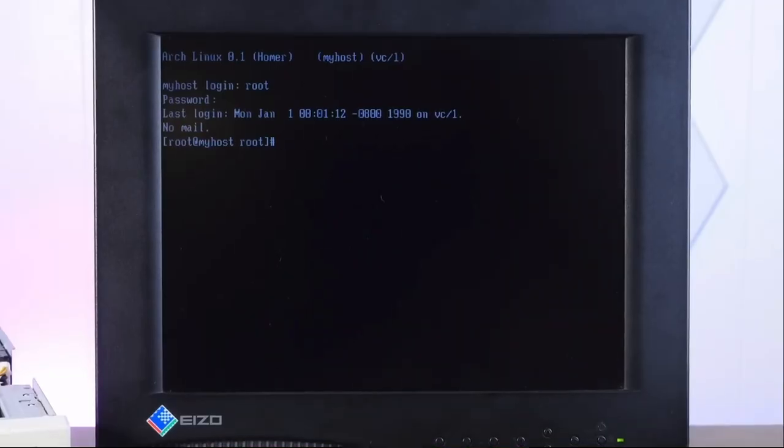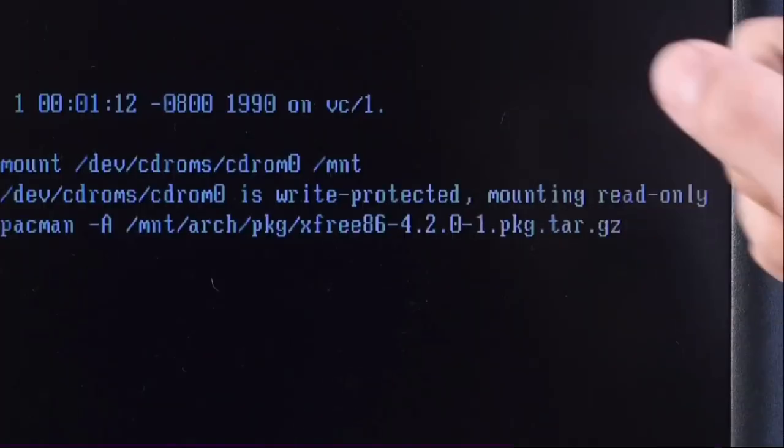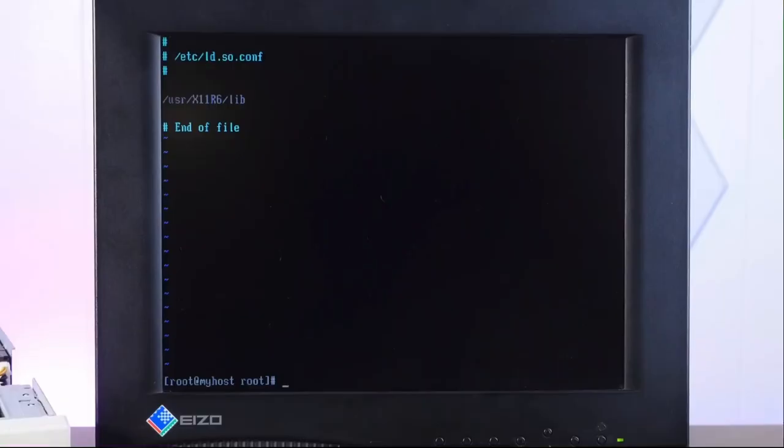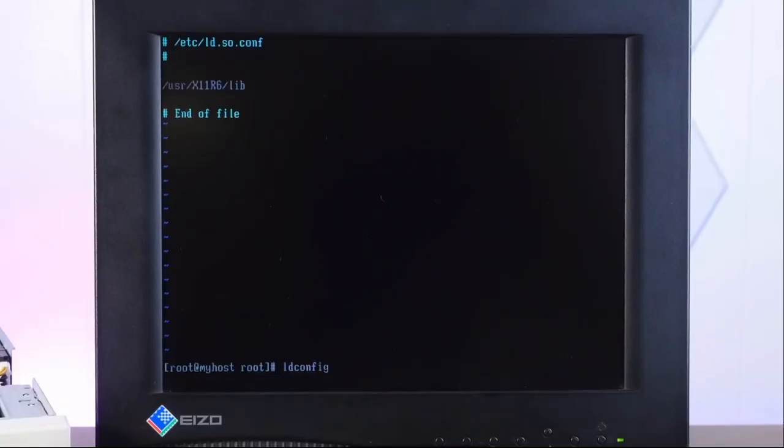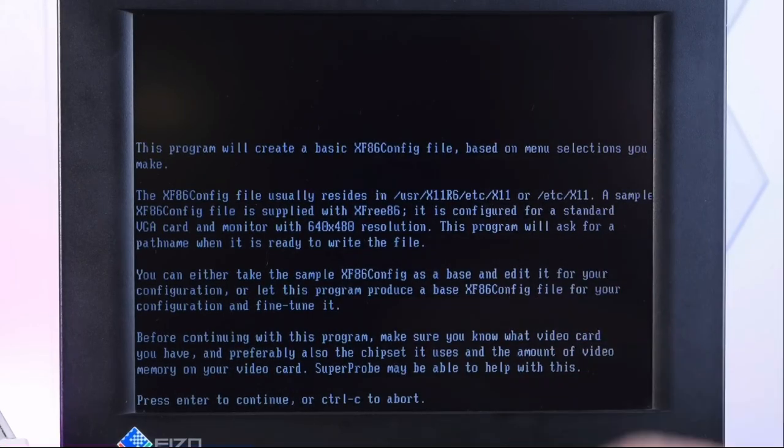Alright, it is command line CD-ROM drive time. So mount the CD-ROM drive to /mnt. And then from the CD-ROM, we're going to install XFree86. And then run ldconfig. Now, here's where we may need to peer inside the machine. We're going to run xf86config. And this is going to ask us a bunch of questions about our hardware.